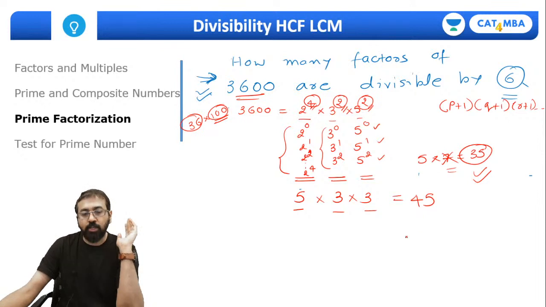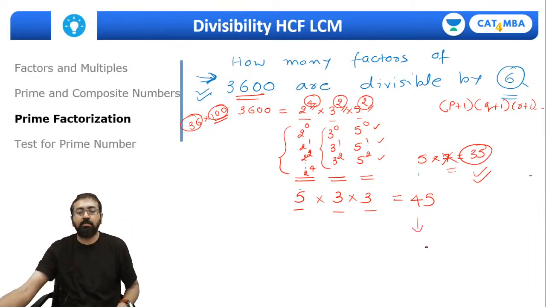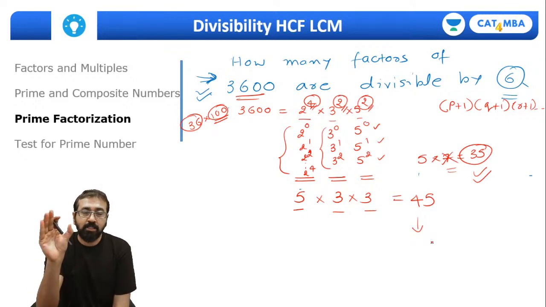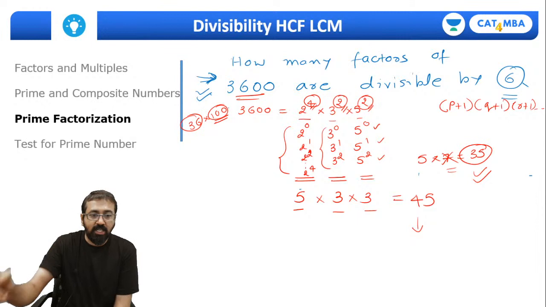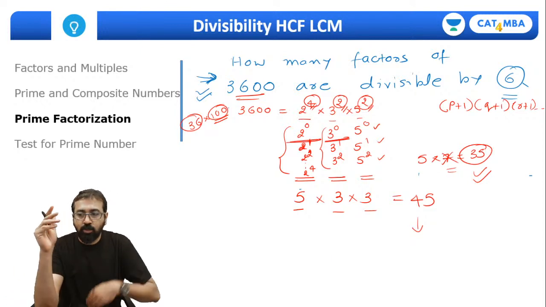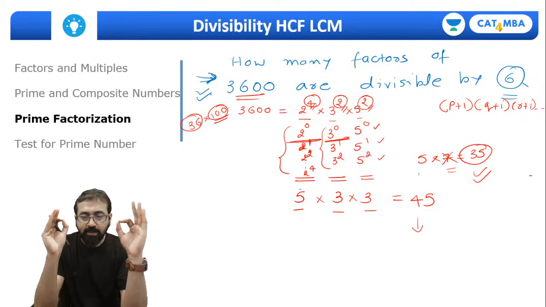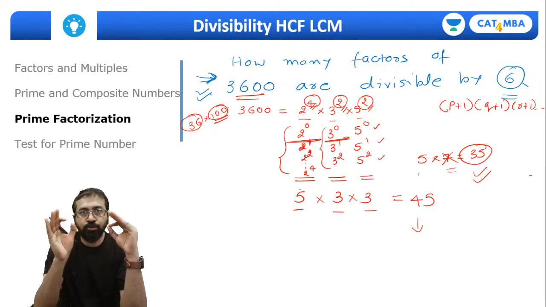Now out of these 45 factors, we want to find out the number of factors which are divisible by 6, right? Now a factor which will be a multiple of 6 or divisible by 6 will have at least 1 two in it. So it should have at least 1 power of 2. It can have more, but it should have at least 1 power of 2, and it should have at least 1 power of 3. Yes or no, guys? Have you all understood this part? Just show me a thumbs up if you have understood. What I'm saying is 6 is nothing but 2 into 3.